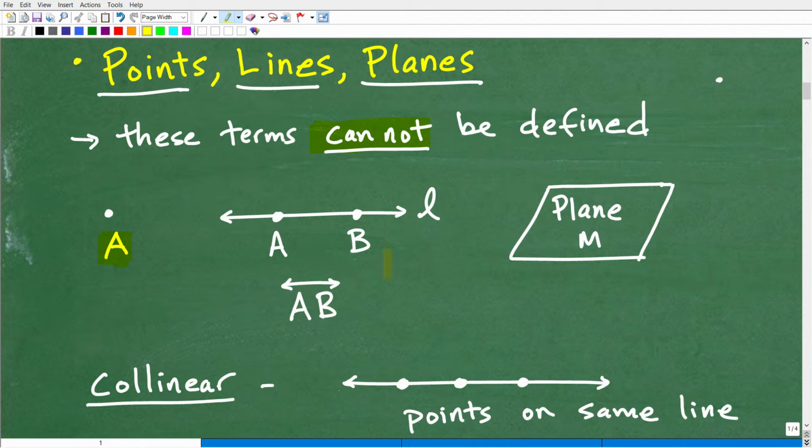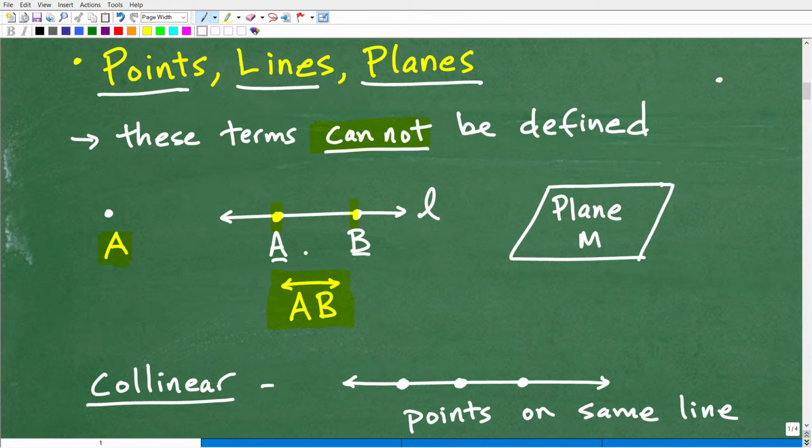All right, how about lines? Well, this is a line right there. We kind of recognize what a line is, and how do we name a line in geometry? Well, if there are 2 points on that line, like for example here, A and B, this would be the notation for this line AB. So we can write or describe this line as line AB. So you just put these points here.